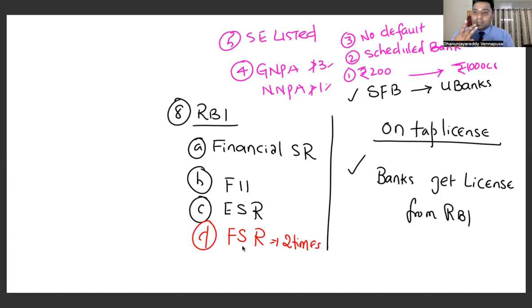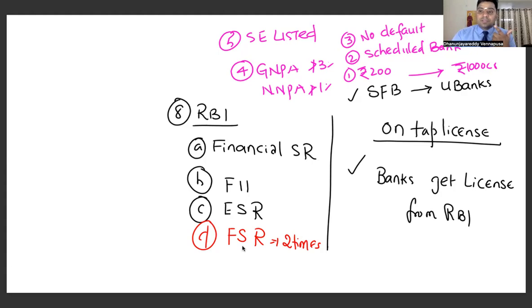Right. RRBs were established way back in the year 1975 through the RRB Act. The President of India passed an ordinance in 1975. Then the Act was made in 1976. Banks were established in 1975 through the presidential ordinance. Right. That was the first thing.